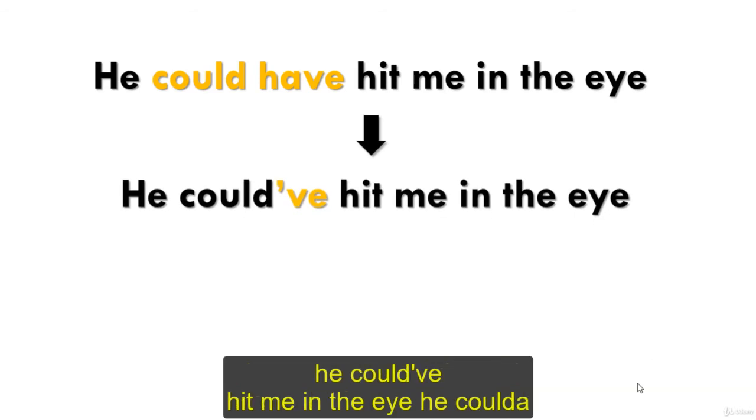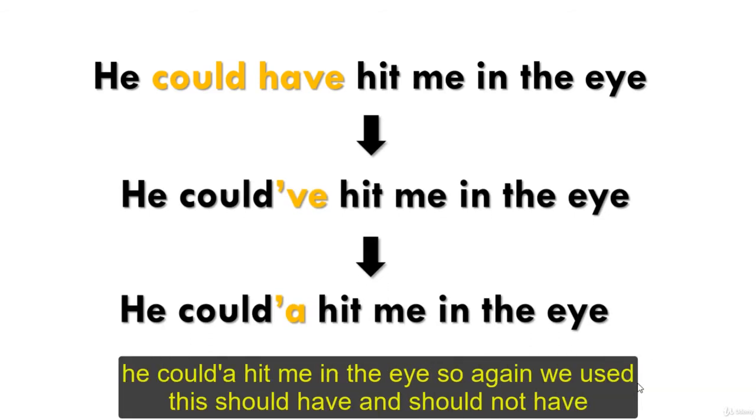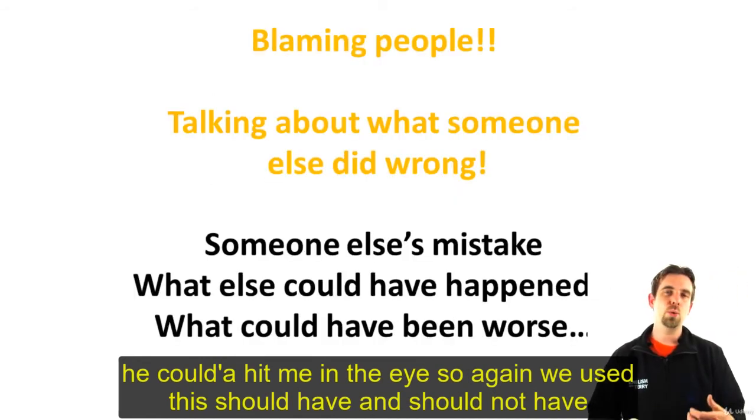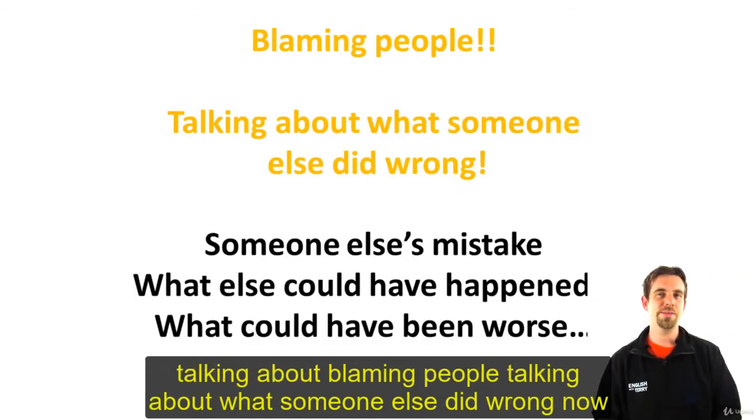He could have hit me in the eye. He coulda hit me in the eye. So again, we use this "should have" and "should not have." We're talking about blaming people. Talking about what someone else did wrong.